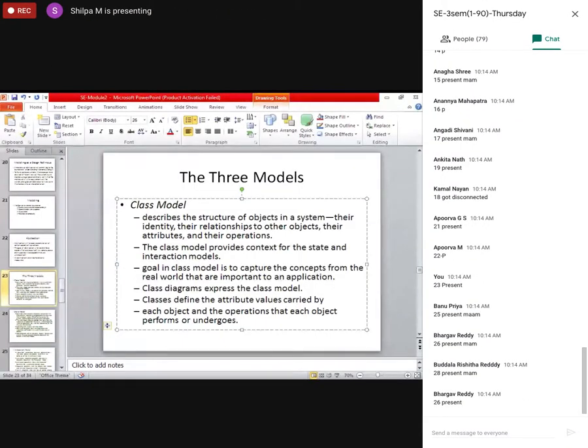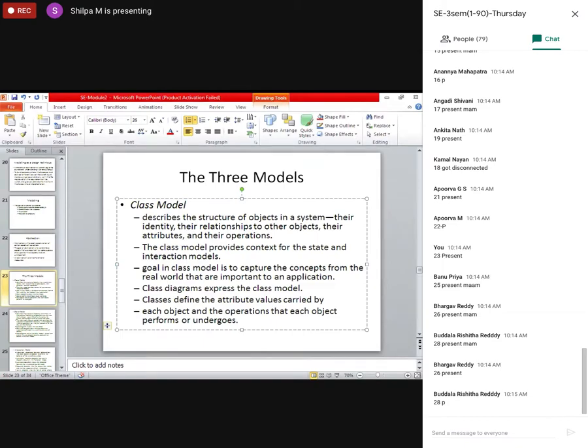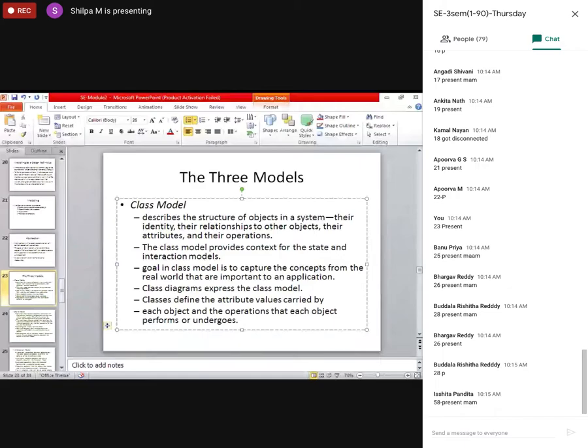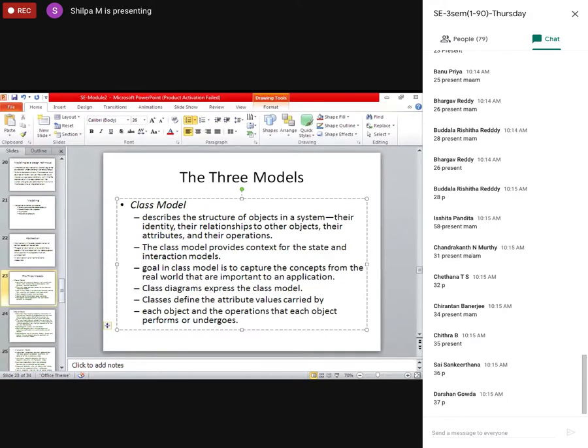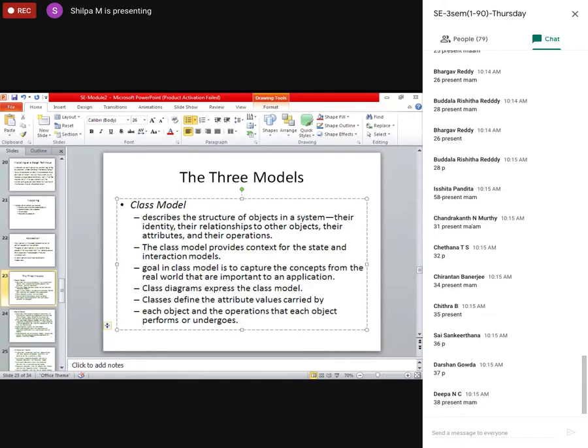Shri Harsha, 28. 28 is absent. 29, Rakshit, 30, Chandan, 31, 32, 33, Chirag, 34, 35, 36, 37, 38, 39, Dipali, 40.